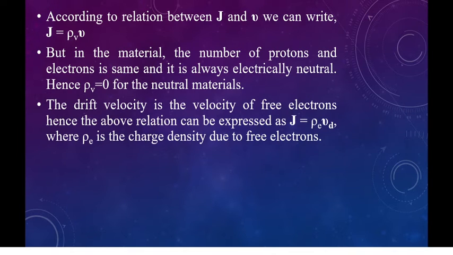The drift velocity is the velocity of free electrons. Hence, the above relation can be represented as J bar is equal to rho suffix e into V suffix d, where rho suffix e is the charge density due to free electrons. Therefore, J bar is equal to rho e into minus mu e E bar.